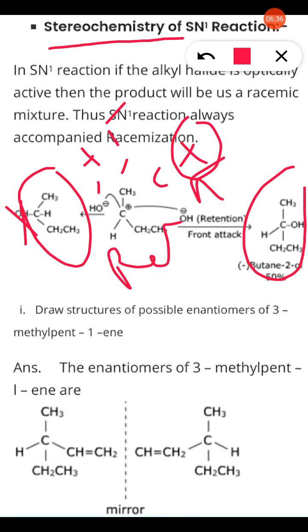Now here is also an example of enantiomers, that is 3-methylpent-1-ene. Draw the structure of the compound, then arrange it in such a way that there is a chiral carbon, then draw its mirror image. You will get its object and image. If object and image overlap, then they are superimposable. If they are non-overlapping, then they are said to be enantiomers, non-superimposable. And when a source of light is passed, they are optically active because they differentiate.